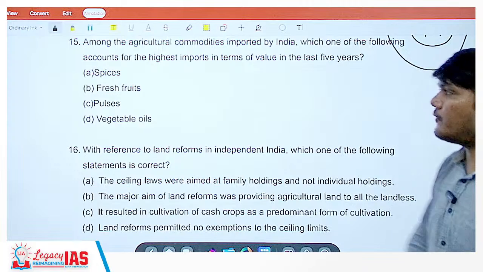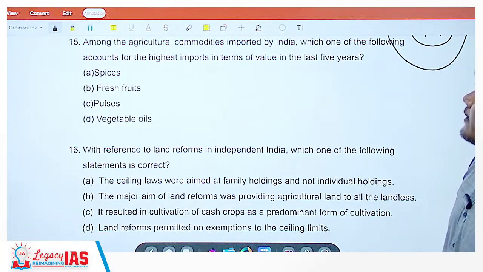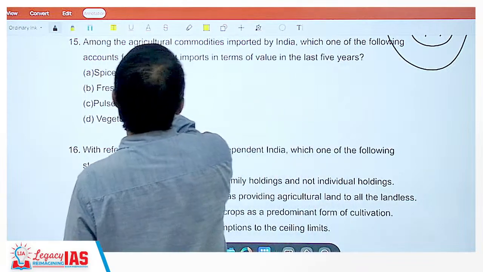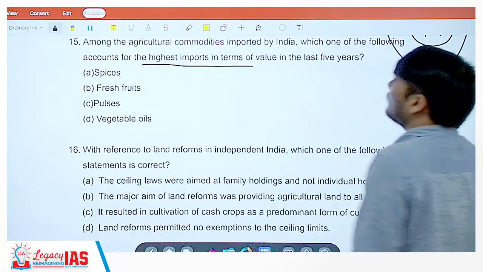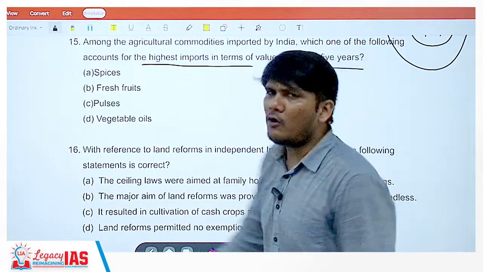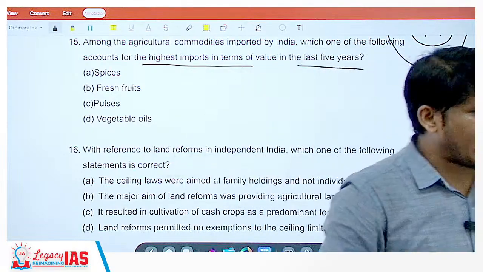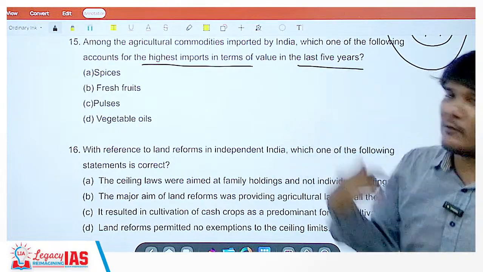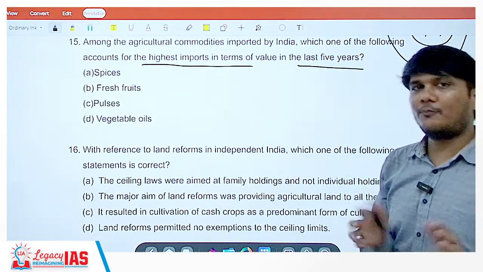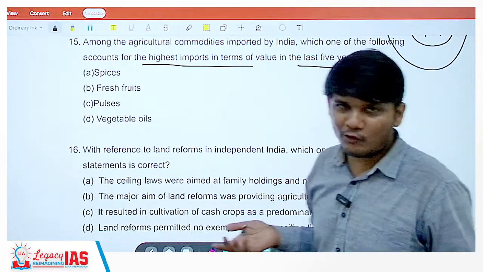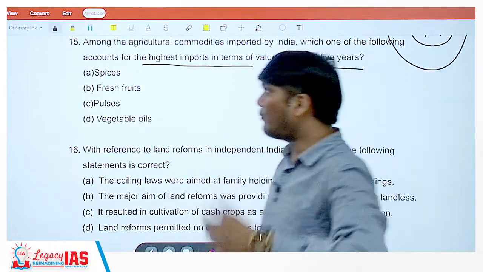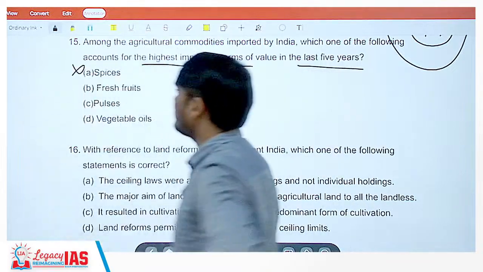Okay. Question 15. Among the agricultural commodities imported by India, which one of the following accounts for the highest imports in terms of the last 5 years? Now, the entire world came to India. The Dutch, the Portuguese, the Britishers, the Westerners came to India for what? Spices. So for spices, at least we should not be importing, right? We have too much in India. We rather export them. So this is wrong.